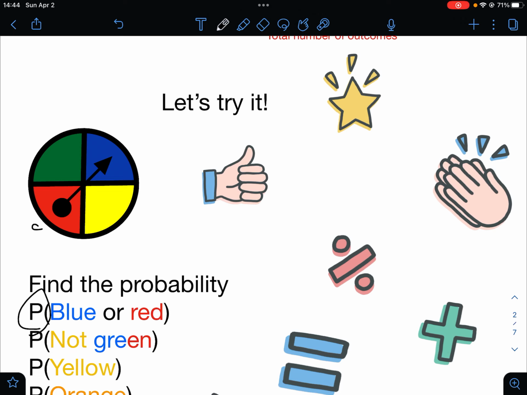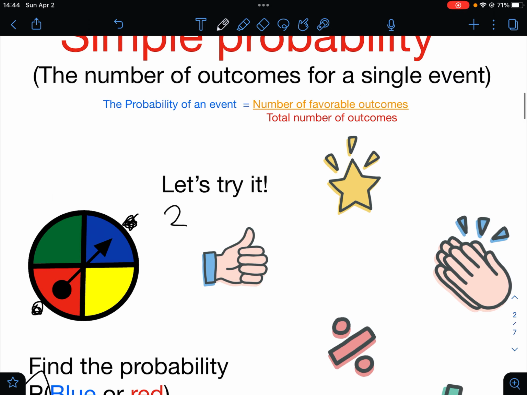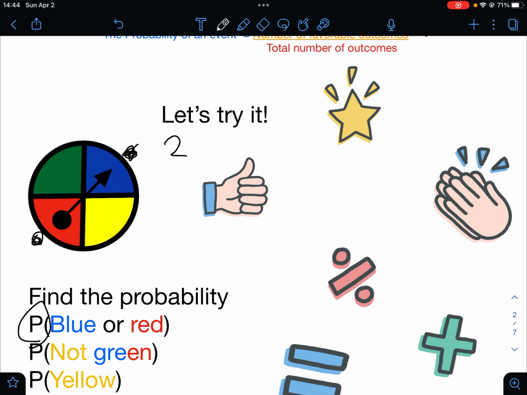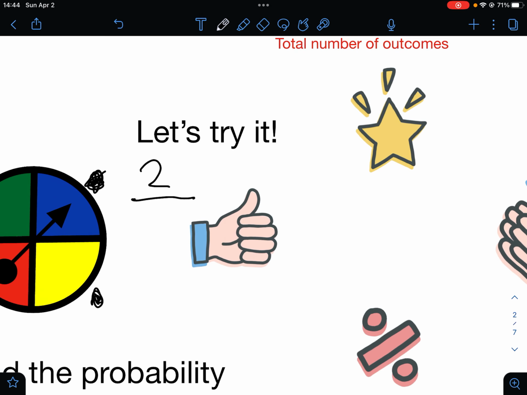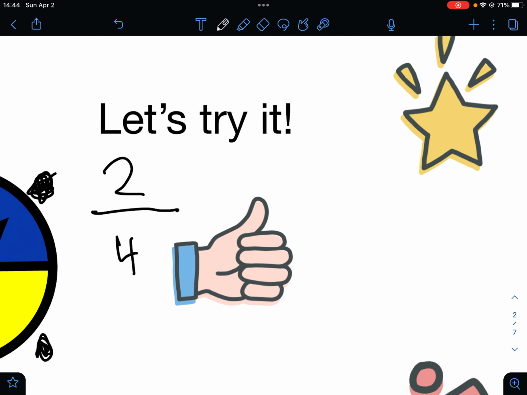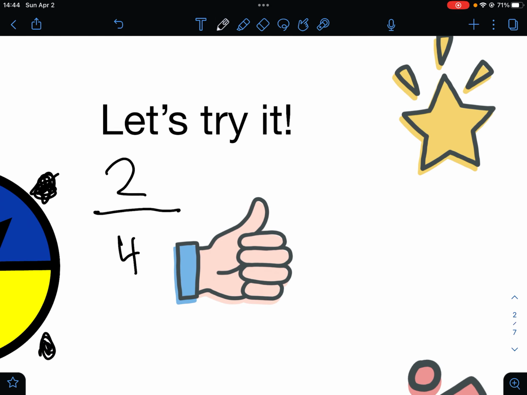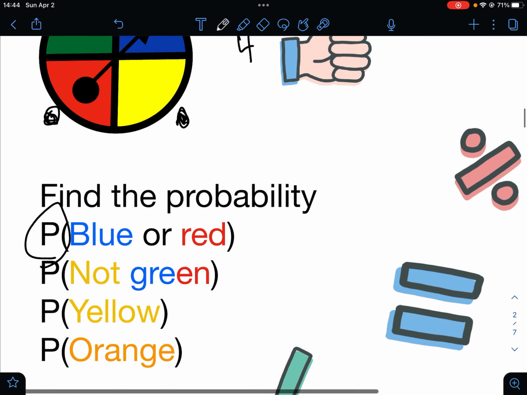So we have blue and red here. So we would put 2, and now that's the number of favorable outcomes. And now we count all of the outcomes. 1, 2, 3, 4. So we have 4. So we would put 2 over 4. And since we can simplify it, it would cut down to 1/2. So our answer here is 1/2.